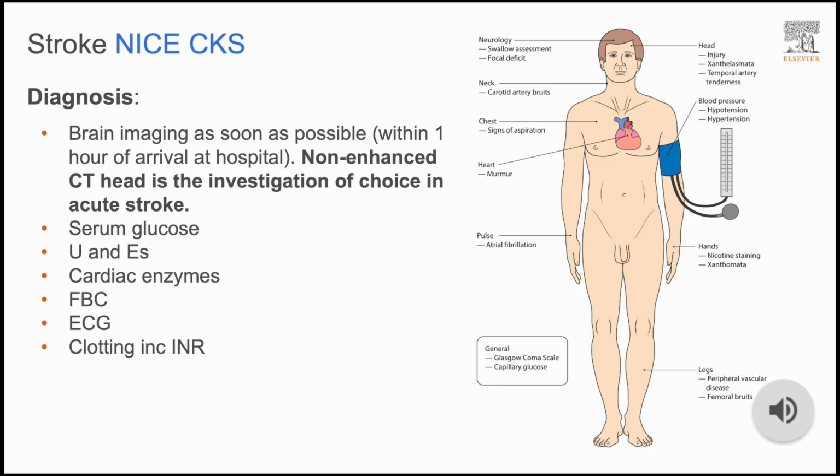Brain MRI can also be considered, and this is the preferred investigation if a posterior circulation stroke is suspected, as it provides better imaging of the posterior fossa.